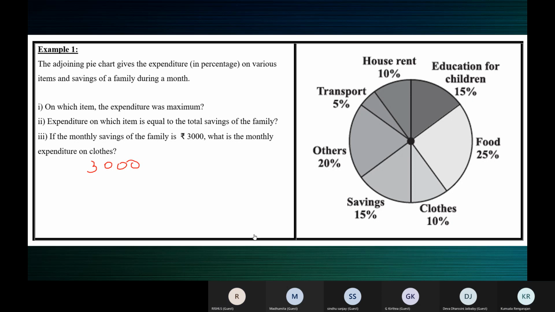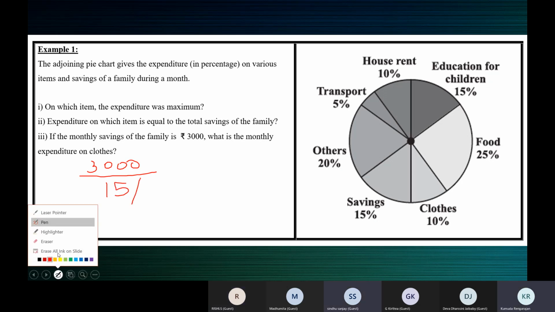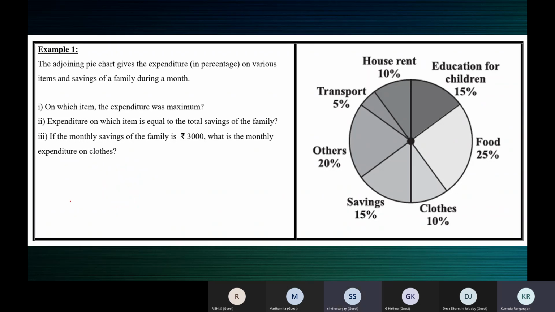15%. So if I divide 3,000 by 15, I'll get the value for 1%. Yes or no? Yes, ma'am. See, 3,000 rupees is for how much percent? It's for 15%, because monthly savings is 3,000.